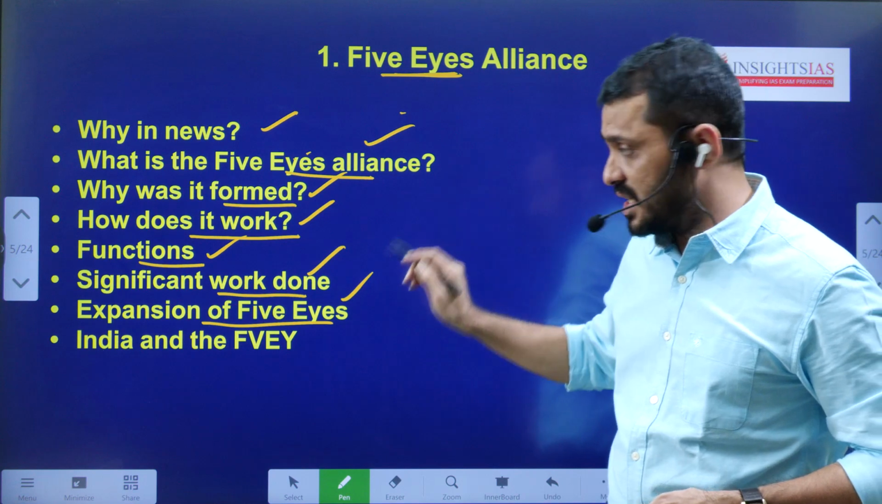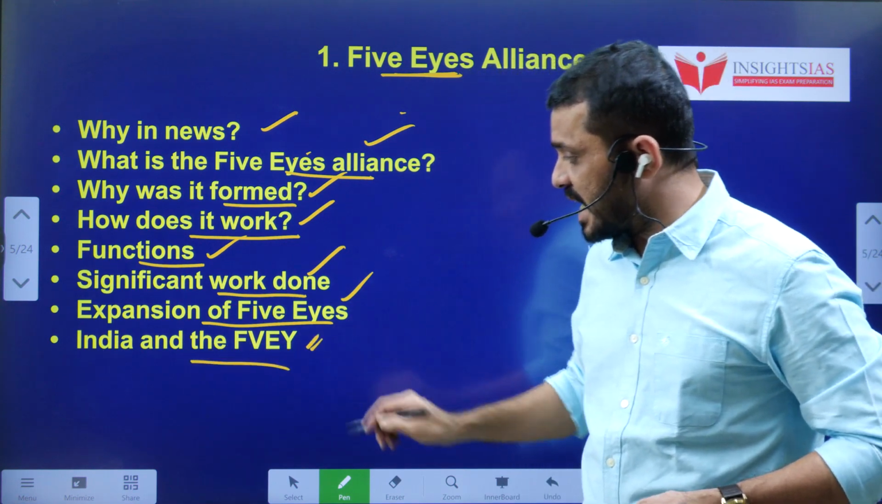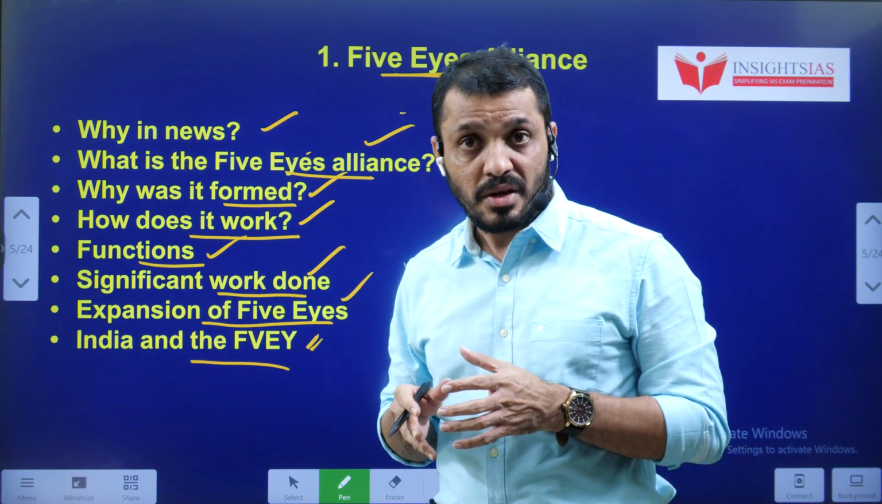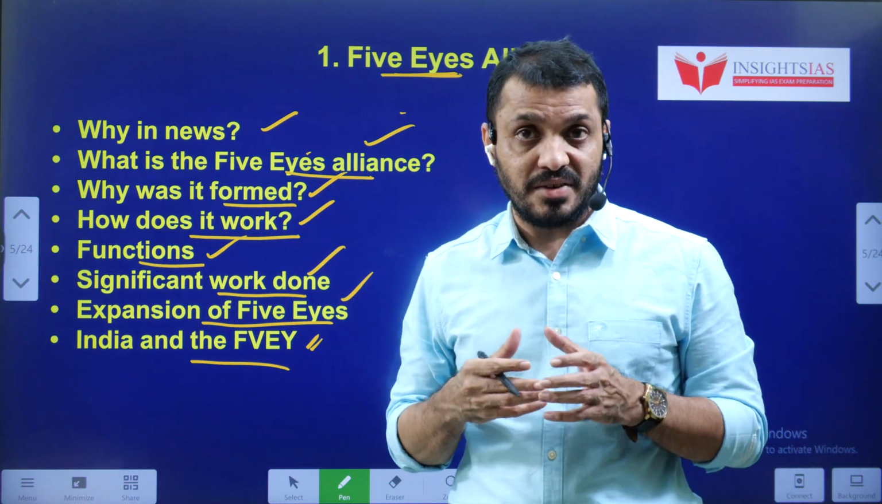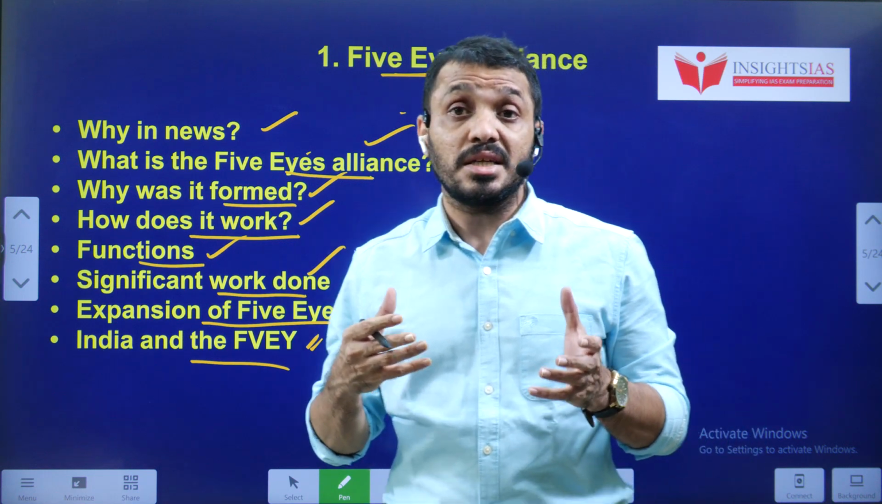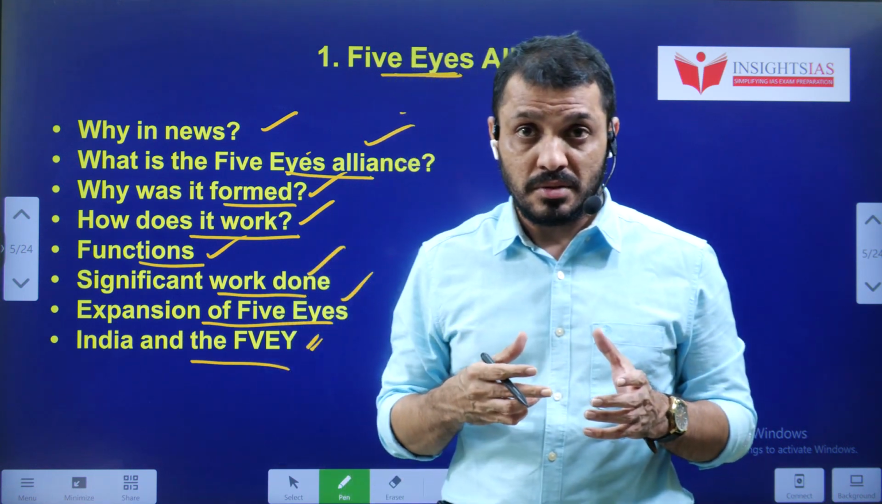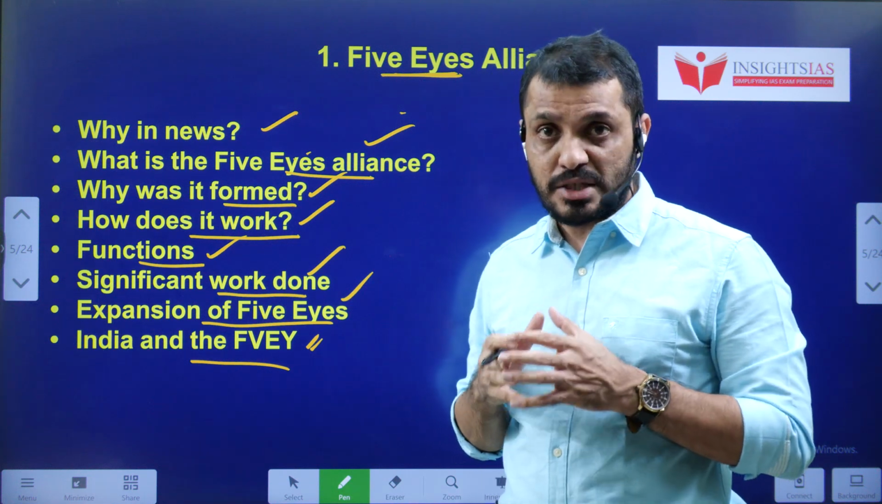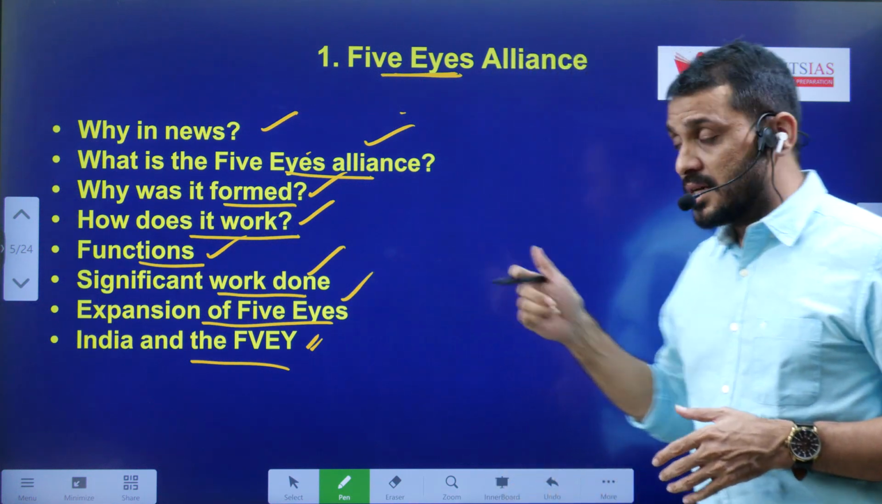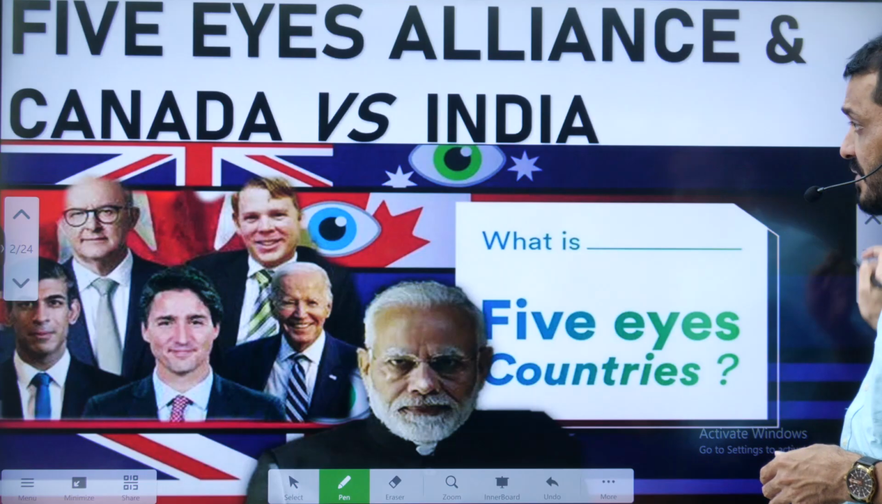Expansion of the Five Eyes. And finally, India and Five Eyes. How India can get better things out of the Five Eyes. That means we can get information cooperation, and we can also seek help in terms of counter-terrorism. These are the areas we'll focus. First, we'll see some of the graphics.